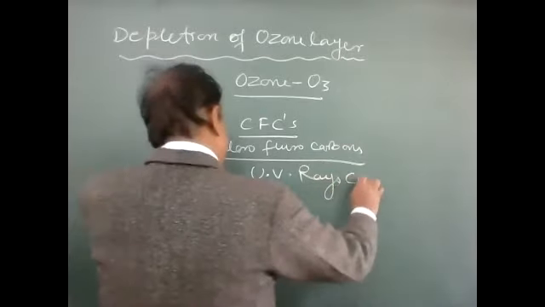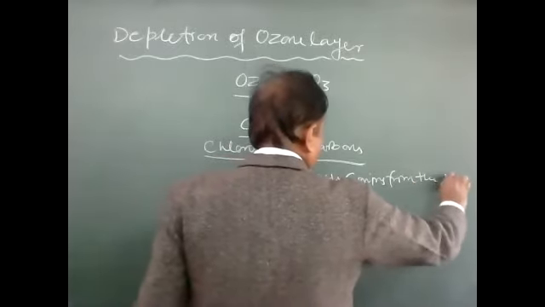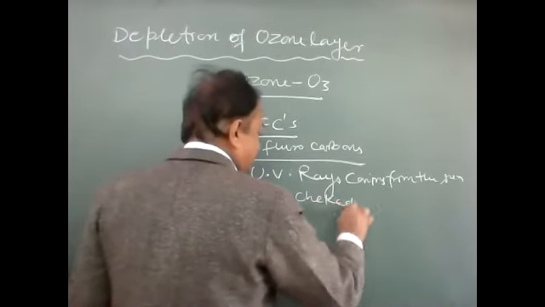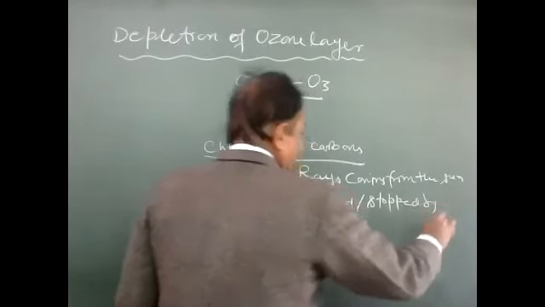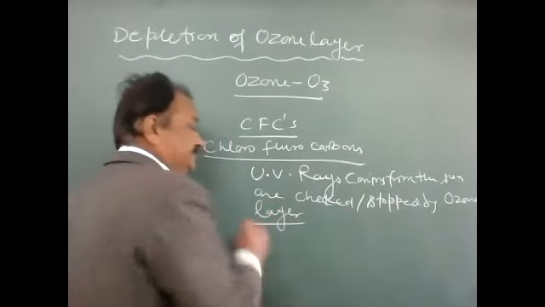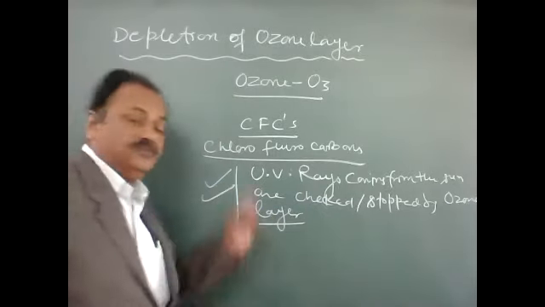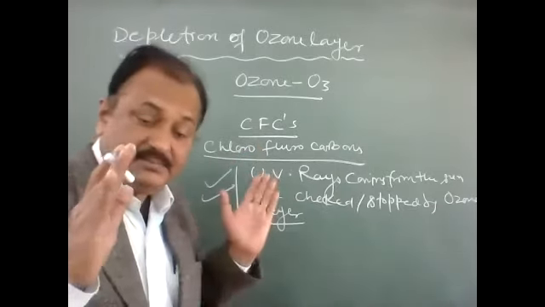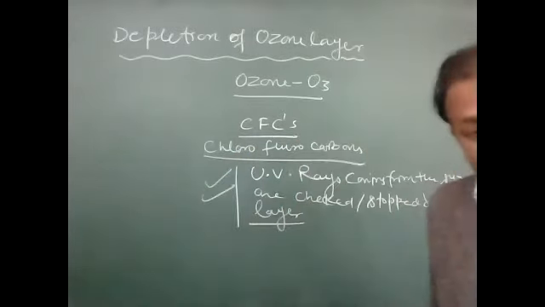So the ultraviolet rays coming from the sun are checked, stopped by the ozone layer. So the ozone layer has this important function, and why is there depletion of the ozone layer? Depletion means holes are made. It breaks down due to CFC. So how are CFCs released?